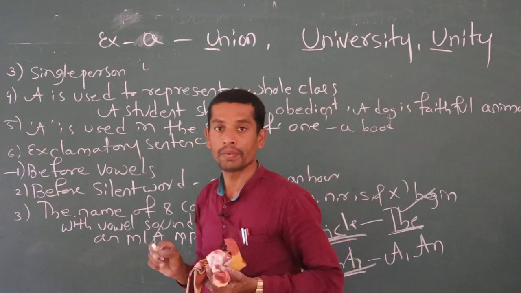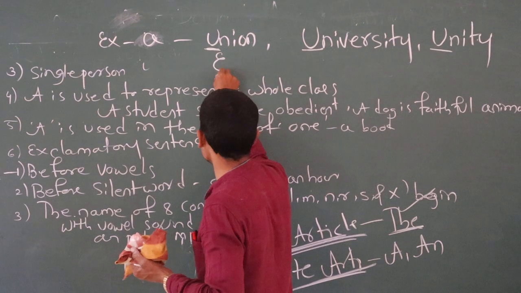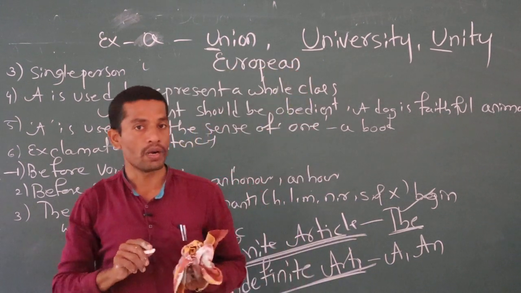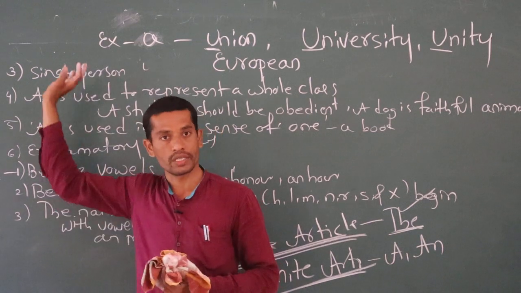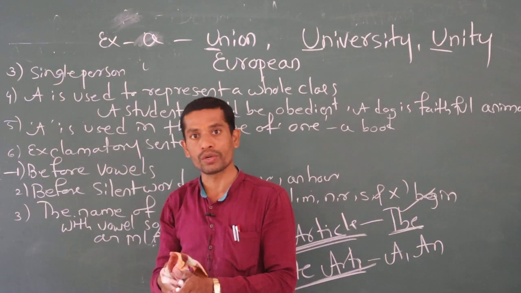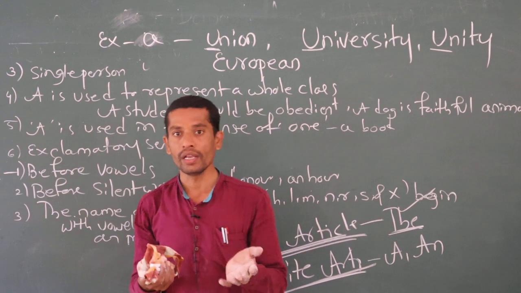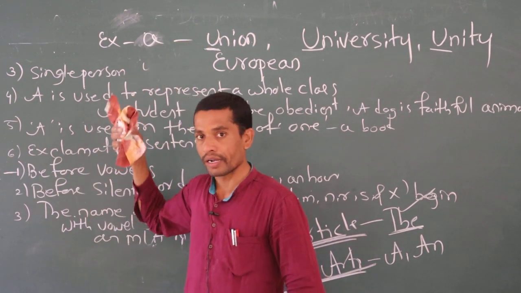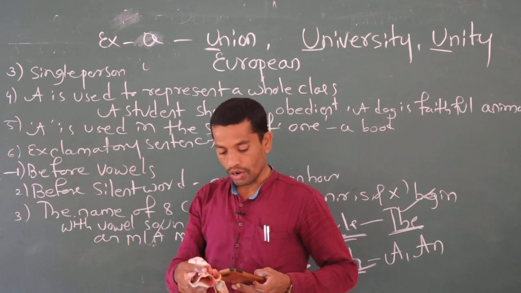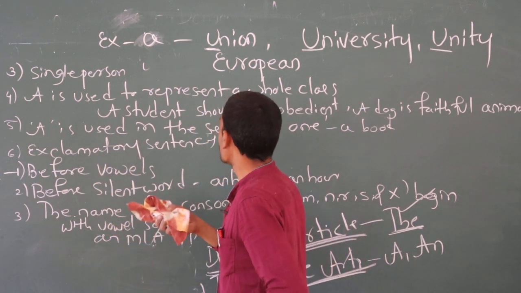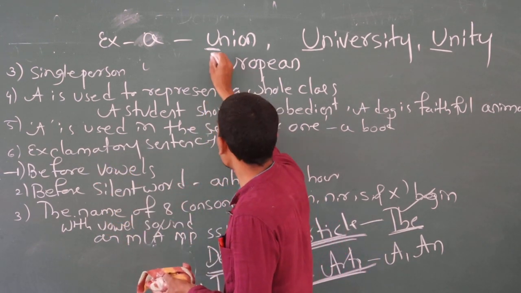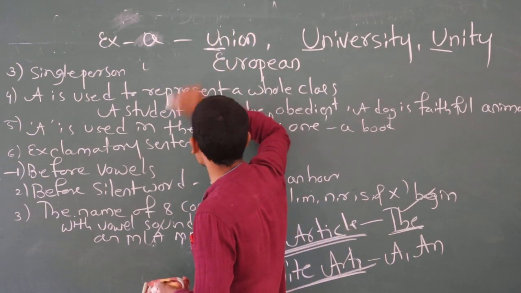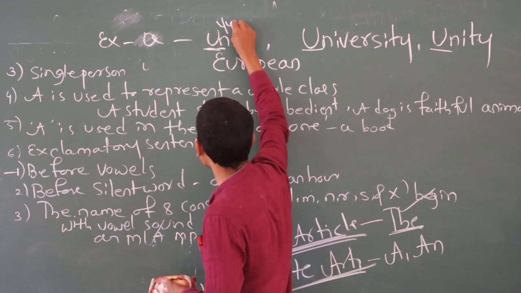Some words, European, and another word, European. So here this is a little bit different. This is an exception. I told you that before a consonant we use a, and before a vowel we use an. But here a little bit of conflict is there. This word looks like a vowel but is pronounced like a consonant. U is a vowel actually, but it is pronounced like y.